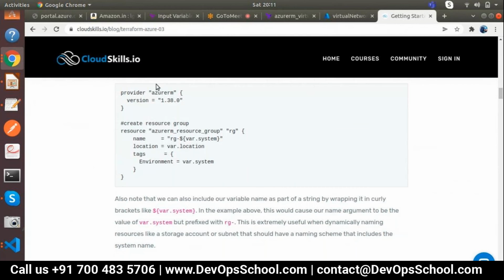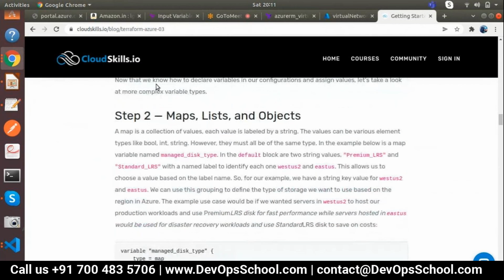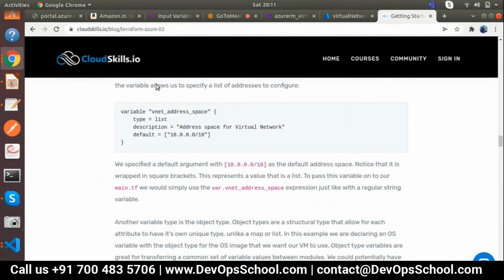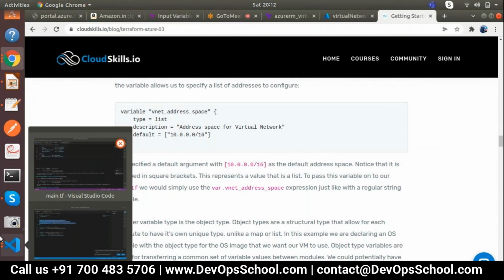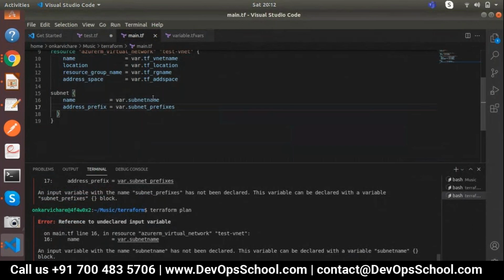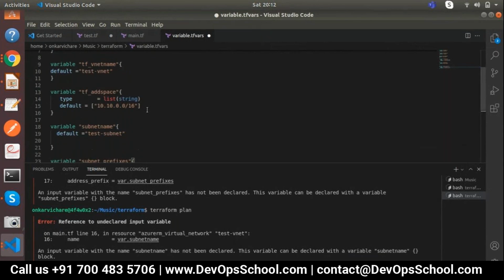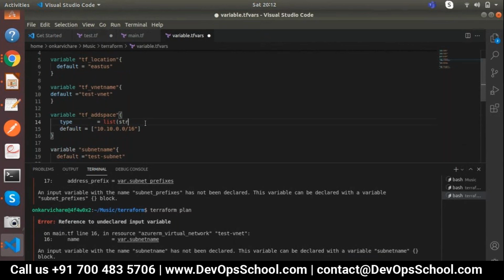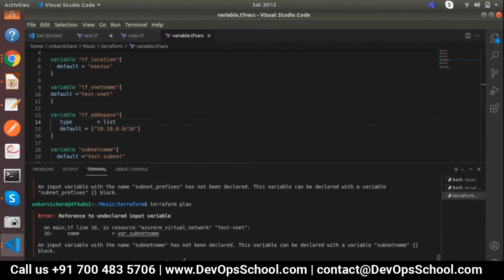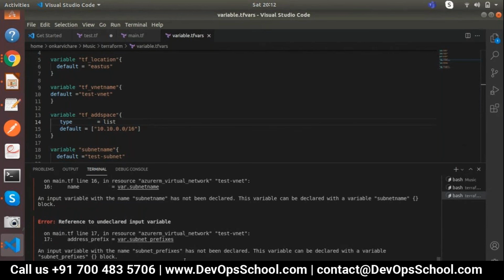Connection string. Sometimes what happens is they change the values day to day, and that is reflected in our code as well. Take it as a list, okay? Only list. This is also a list. Let's try this one. So this way you need to resolve these errors, okay? Otherwise it's actually challenging.